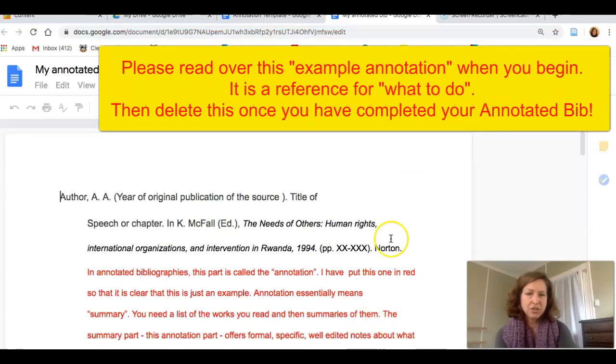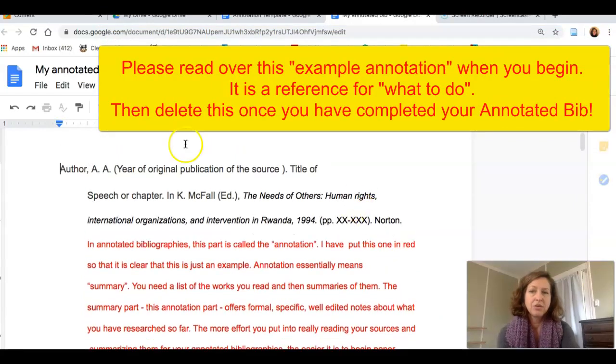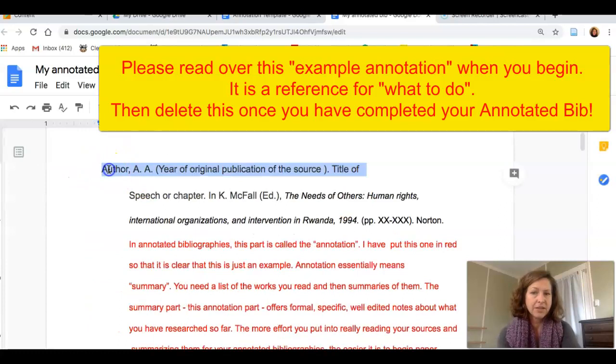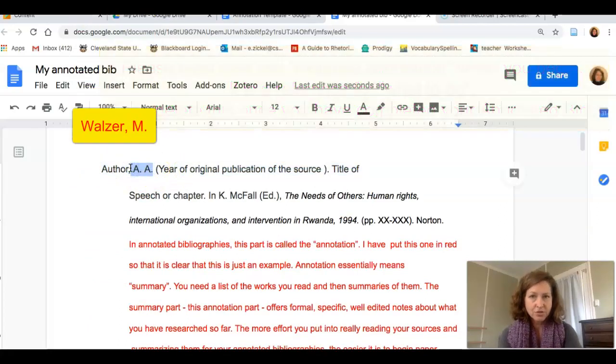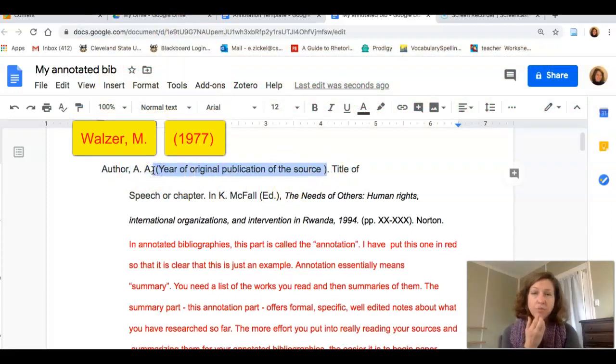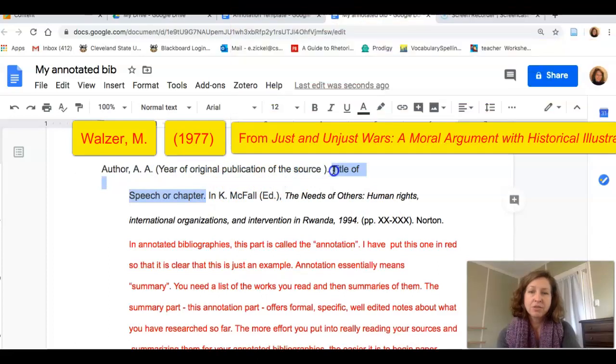This first annotation is just an example. Notice that in APA format, we have author last name, right? And then right after that, we only have first author initials. After that, we have a year, the year of the original publication of the speech or the book or whatever you're reading. Then the title of what you actually read. So the title of what you actually read is not the title of our game book. It's the title of what your specific author actually wrote.